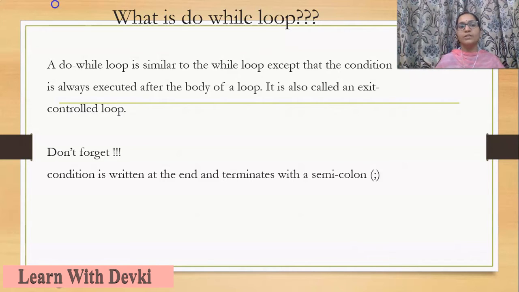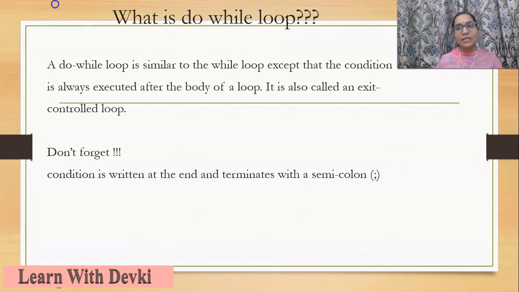So don't forget, the condition is written at the end and terminates with a semicolon. This is the only looping statement in which after the condition part we specify a semicolon. In decision making statements, we use if else, if else ladder; next we will do the switch statement, break, continue, goto.